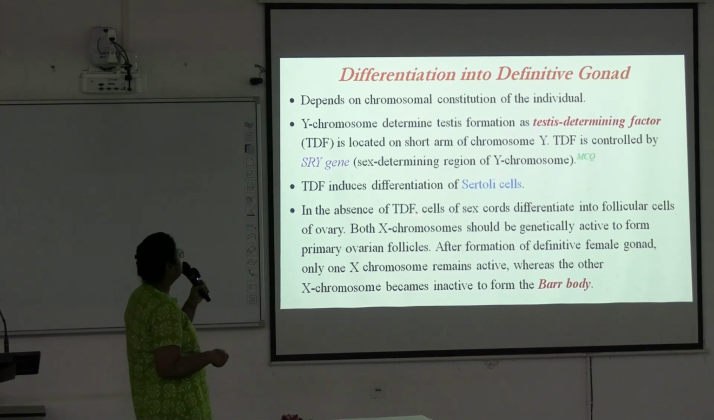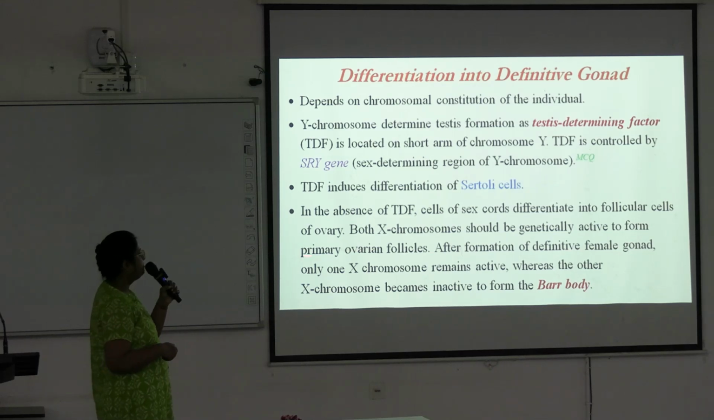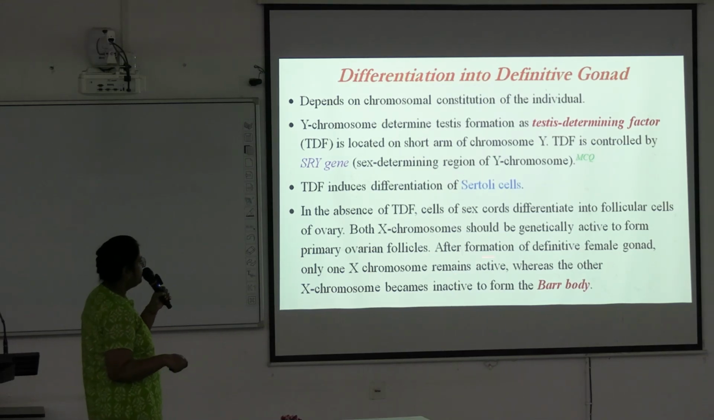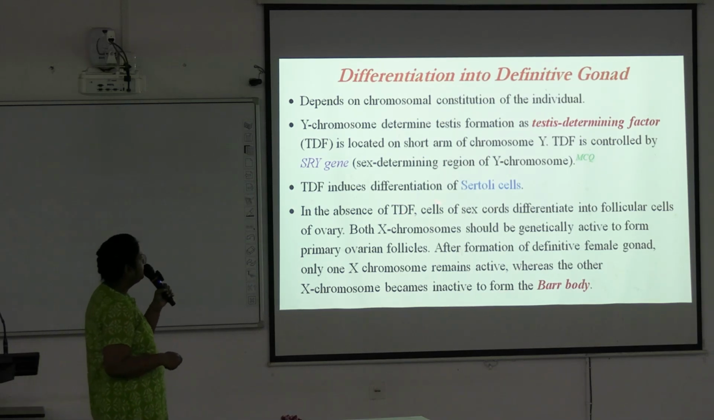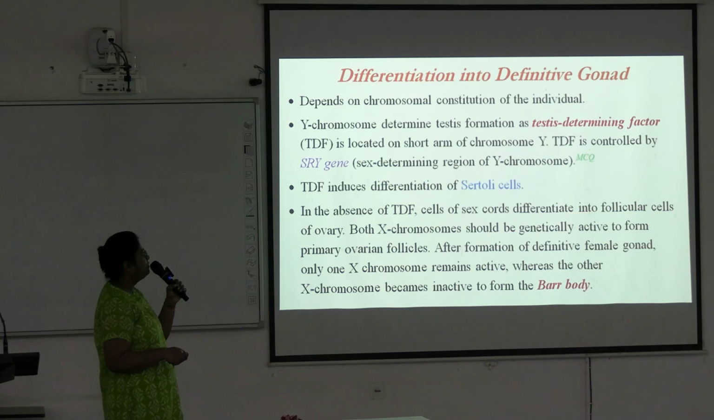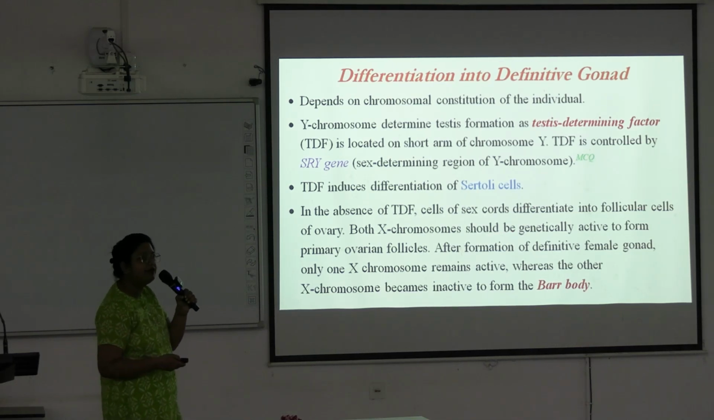In the absence of TDF, cells of the sex cords differentiate into follicular cells of the ovary, and both the X chromosomes should be genetically active to form the primary ovarian follicles. After the formation of the definitive female gonad, only one X chromosome remains active, whereas the other X chromosome becomes inactive to form the Barr body. So absence of TDF will differentiate into follicular cells of the ovary.